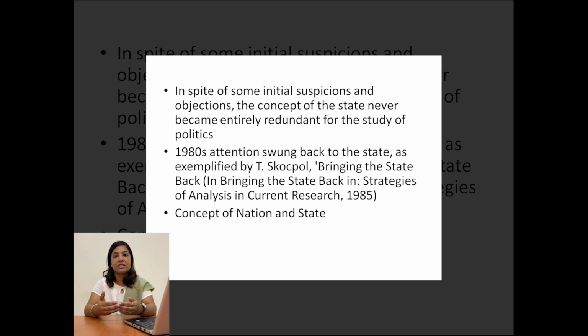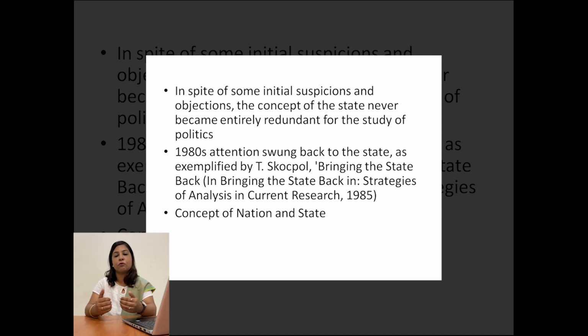When we talk about city-state in the Greek societies, when Aristotle and Plato talked about city-state, there was a rudimentary concept of state, not of today's understanding, but the concept of state has been there from the ancient past. But in the modern sense, these four elements of state that I have mentioned are the main understanding that we have today of the state. So we have given a general understanding of what state means.